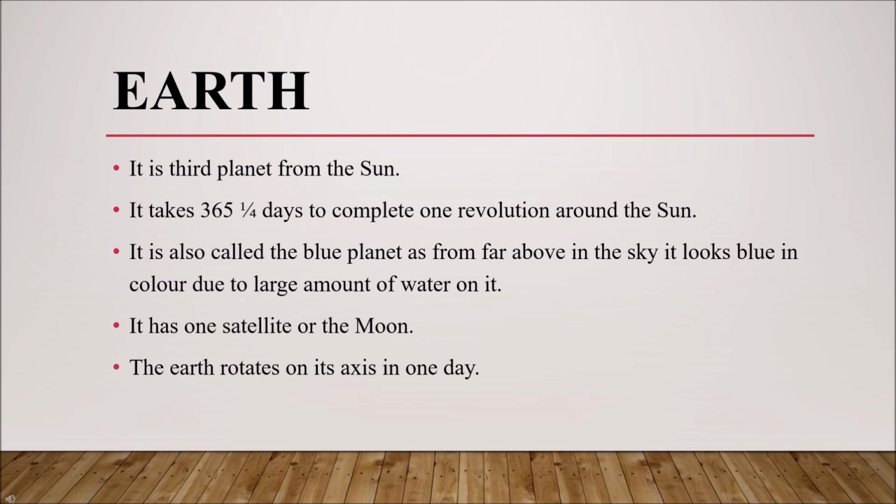Now we'll learn about Earth. We all know more about Earth than the other planets. And we all know that Earth is the third planet from the sun. It takes 365 and 1/4 days to complete one revolution around the sun. This Earth is also called the blue planet as from far above in the sky it looks blue in color due to the large amount of water on it. So on Earth we have a larger amount of water than land. It has one satellite, the moon. The Earth rotates on its axis in one day.